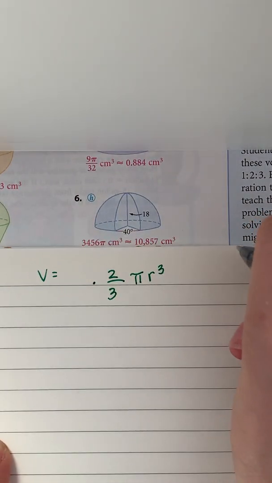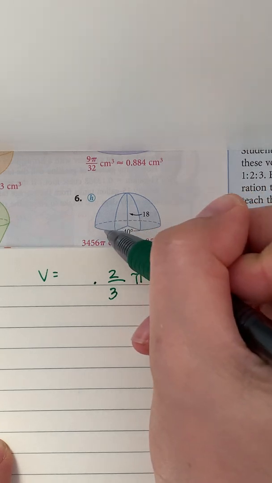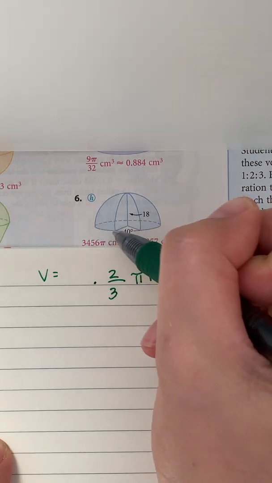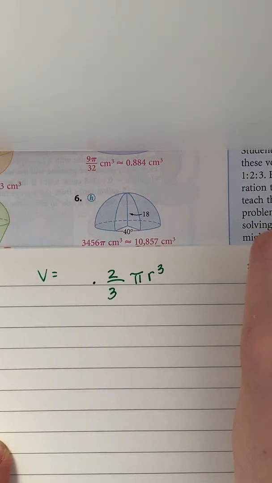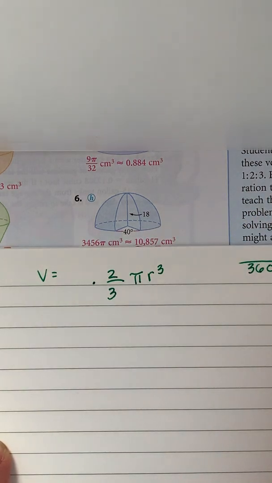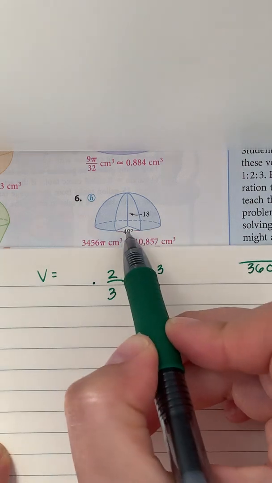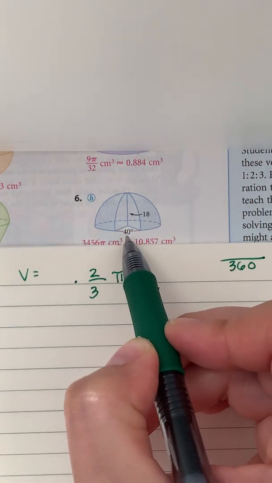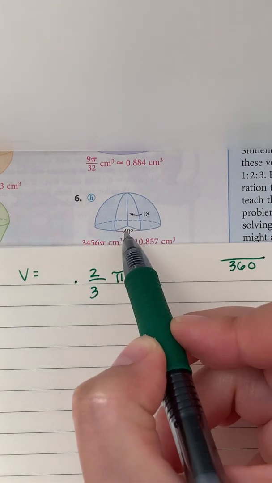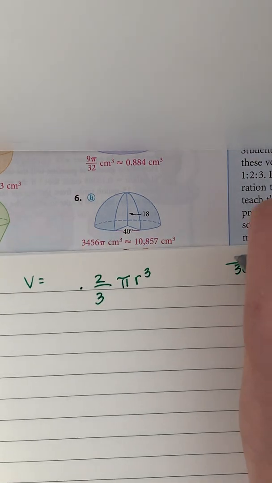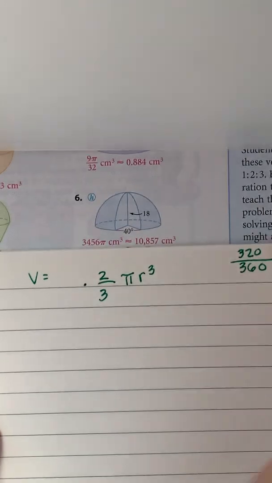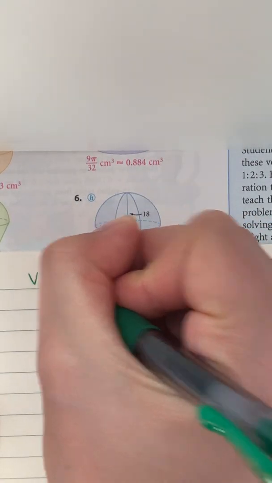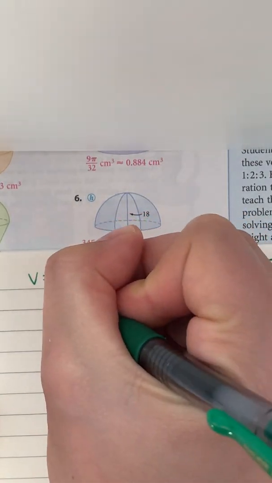Well, there's a total of 360 degrees around this great circle, which is the bottom base of the hemisphere. And so that's 360 degrees around it total. We are missing 40 degrees. So 360 minus 40 is 320. So we have 320 degrees out of 360. So that is going to establish the part of the whole.